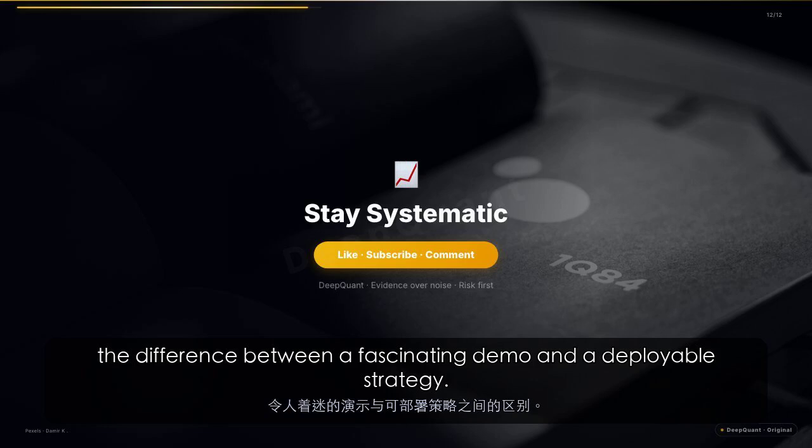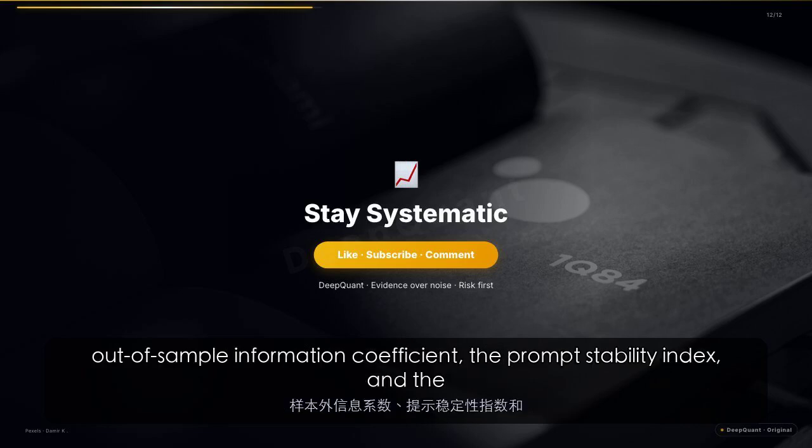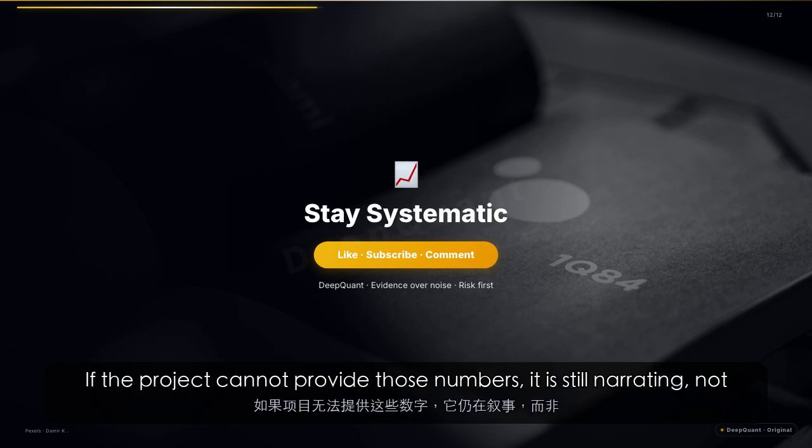The next time an AI trading platform shows you an eloquent debate, ask for the out-of-sample information coefficient, the prompt stability index, and the fully costed backtest against a simple benchmark. If the project cannot provide those numbers, it is still narrating, not predicting.